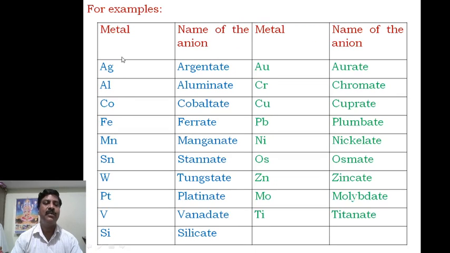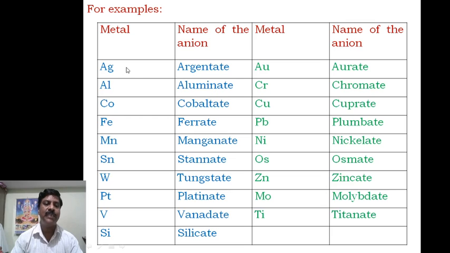For example, in an anionic complex compound, silver is called argentinate, with the -ate ending.